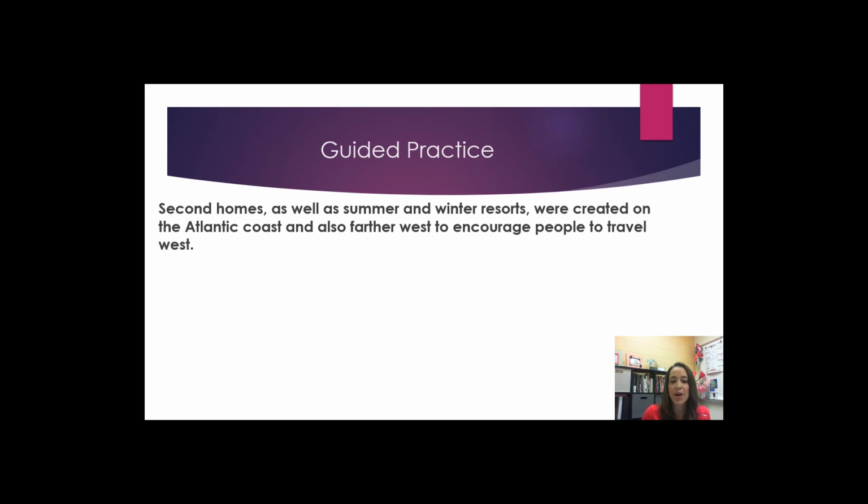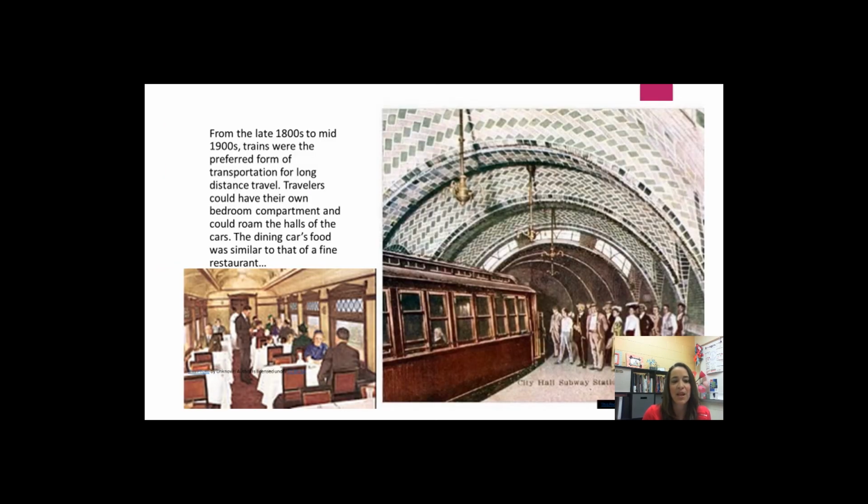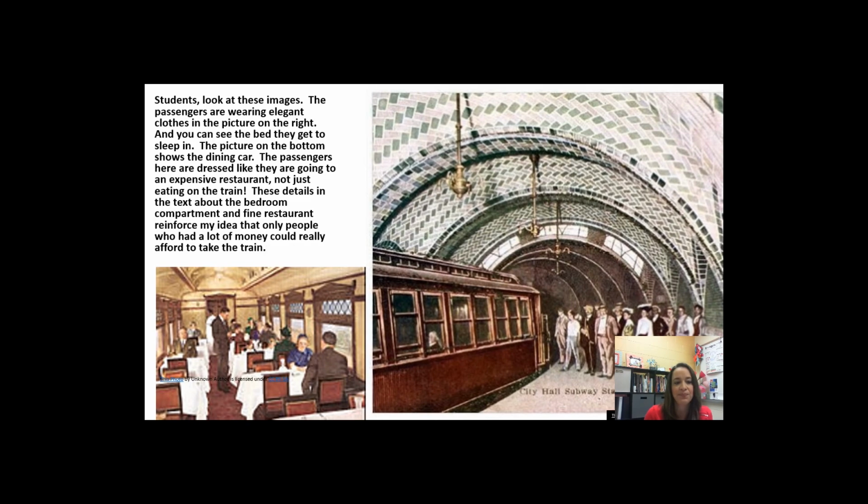Second homes as well as summer and winter resorts were created on the Atlantic coast and also further west to encourage people to travel west. People had second homes and people went to resorts? This certainly makes me think that people traveling on the train must have been wealthy. From the late 1800s to mid-1900s, trains were the preferred form of transportation for long-distance travel. Travelers could have their own bedroom compartment and could roam the halls of the cars. The dining car's food was similar to that of a fine restaurant.